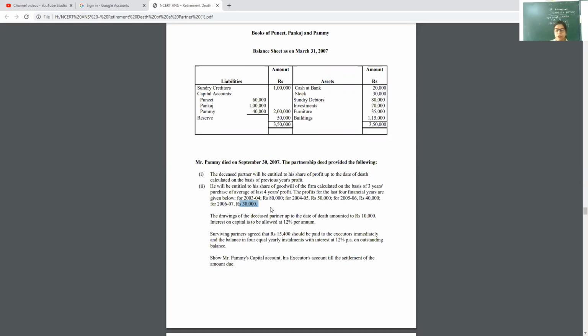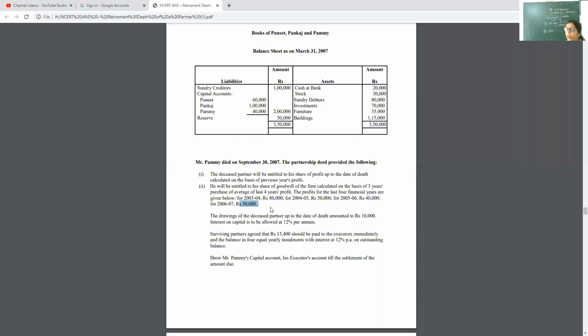And then next, interest on capital is to be allowed at 12% per annum. The next thing is IUC. His capital is 40,000. First thing, P&L suspense. Second thing, IUC.